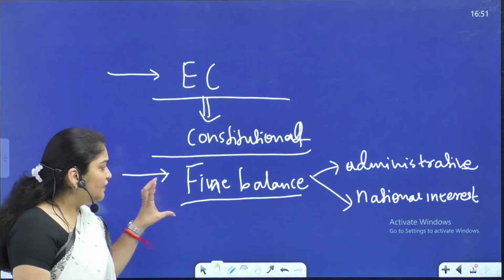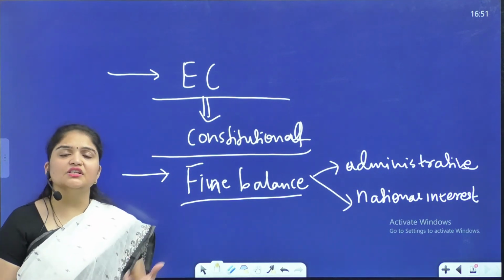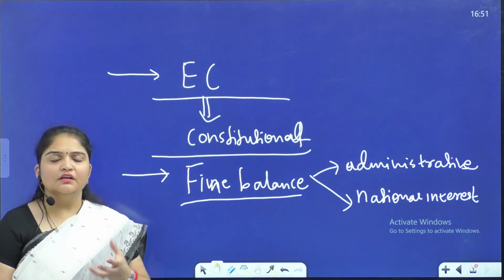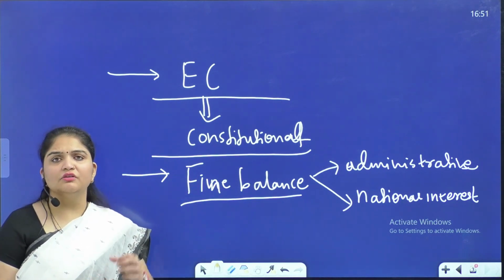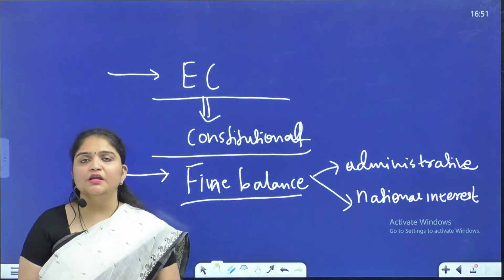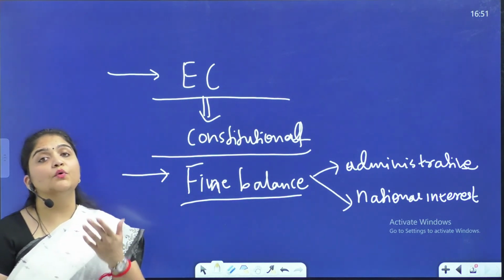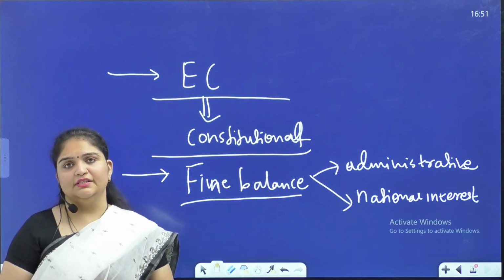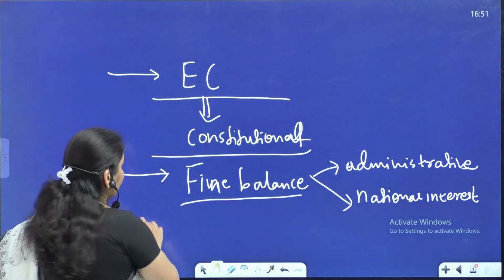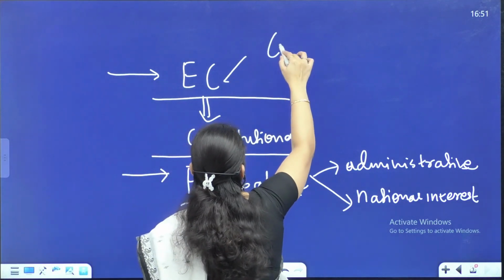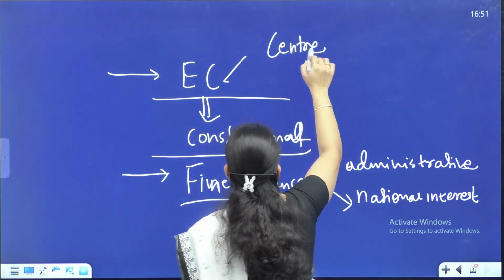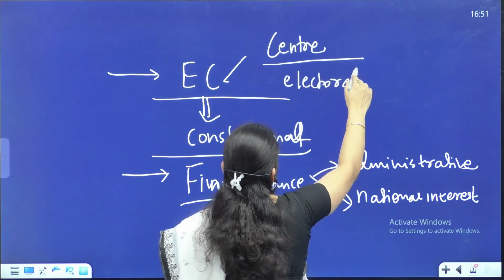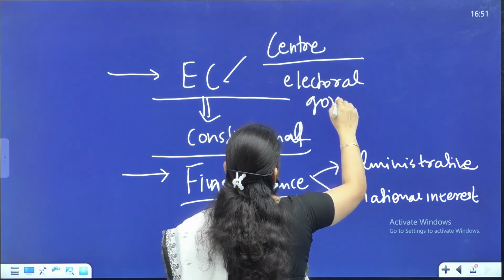So the very fundamental role of the Election Commission is to maintain this fine balance: being part of the machinery, and despite being part, it has to uphold the national interest. So it is at the center of electoral governance in India, and without fair electoral governance we cannot expect democracy to be truly democratic.